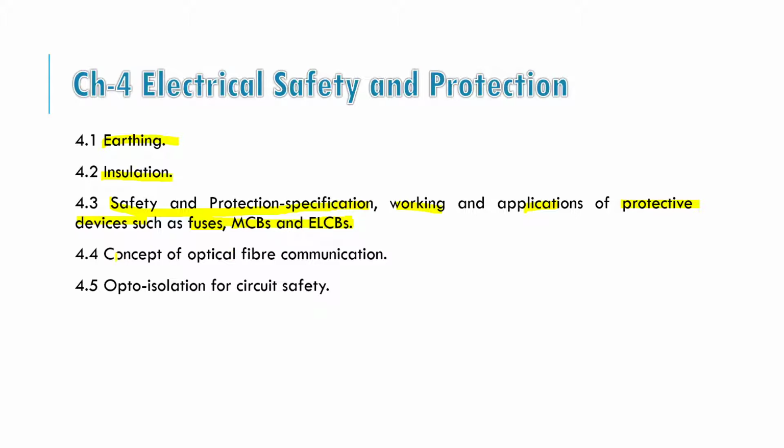So next is the concept of optical fiber communication. Nowadays we are using optical fiber for better communication and high speed communication. So we will have a basic concept of the optical fiber in this chapter. Last one is opto isolation for circuit safety. Generally we have to isolate control circuit and power circuit for safety purpose. For that we are using opto isolations. So in this chapter we will basically study about the various electrical safety and protection devices.